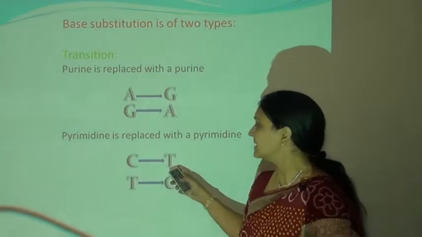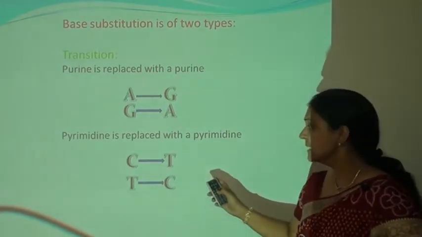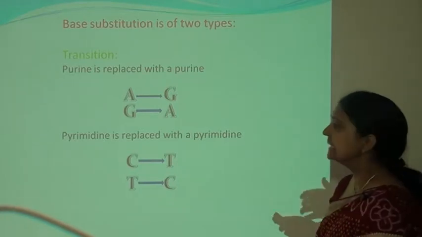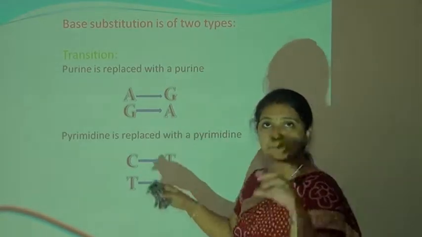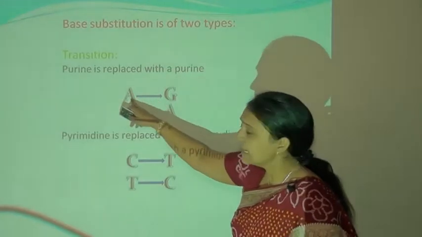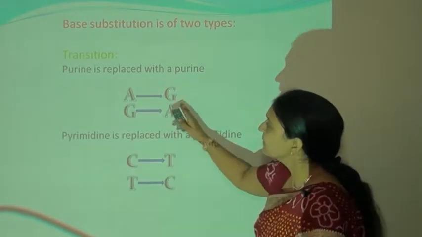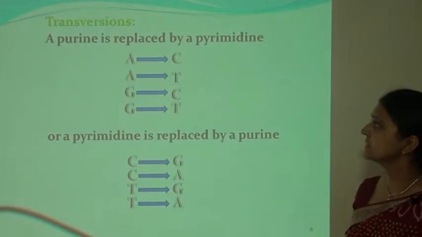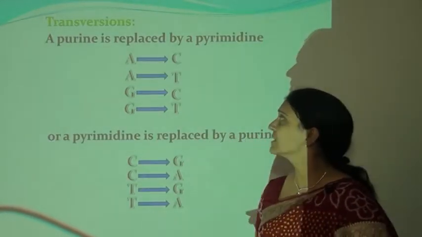So C will be replaced by the T or T will be replaced by the C. This type of mutation is known as the transition mutation. You can see that if DNA contains some nucleotide sequence, and there is an A in the nucleotide sequence, if it is replaced by the G, then this type of mutation is known as the transition mutation. Other is the transversion mutation.